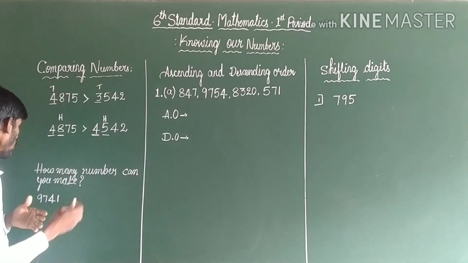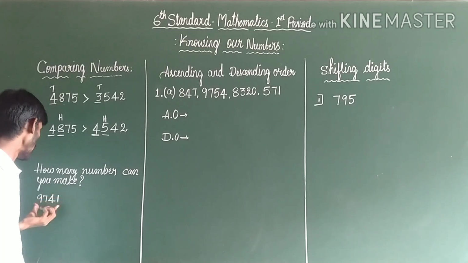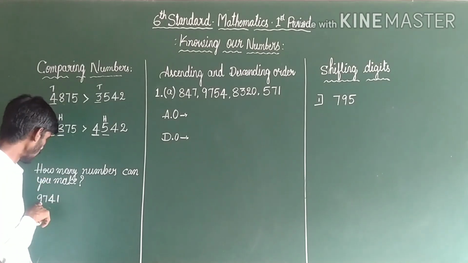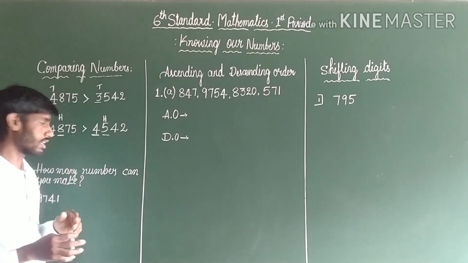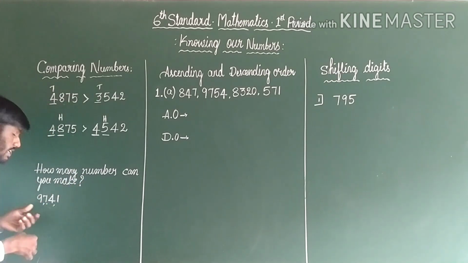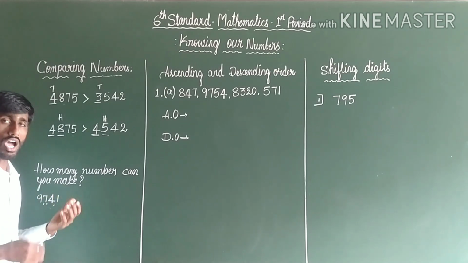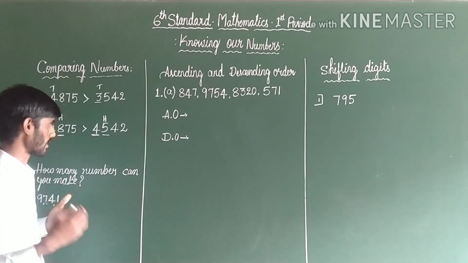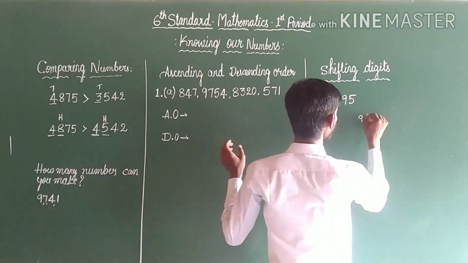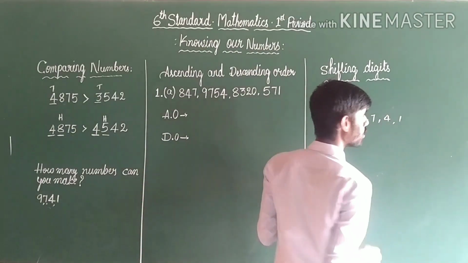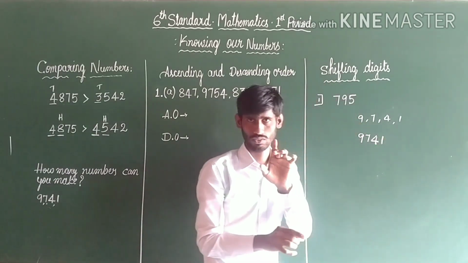Let us move to another concept. How many numbers can you make with the help of the given number 9741? Consider the single digits of 9741. With the help of 9741, how many numbers can you make? Let us see. The given number is 9741. You may consider 9741 as one of the numbers. It's not wrong.